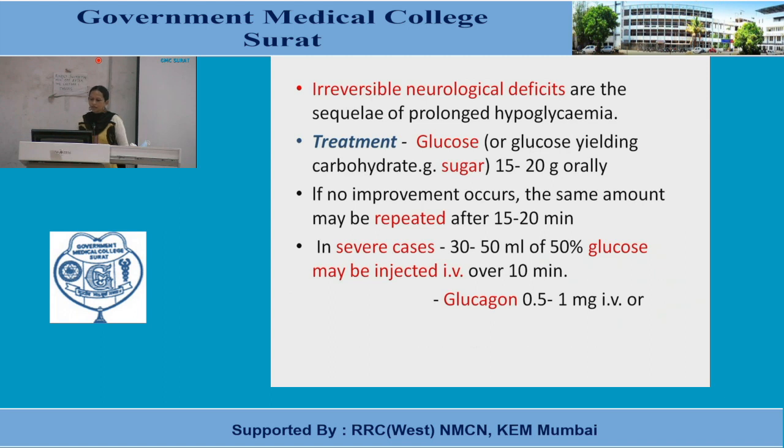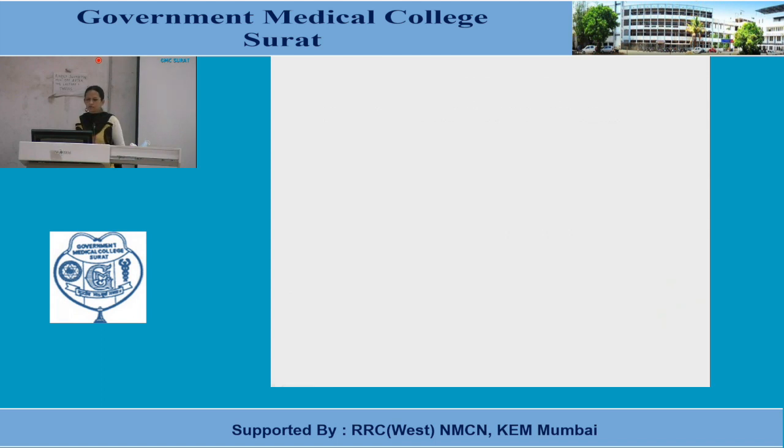Then the next option is glucagon, 0.5 to 1 mg IV, or the last resort, that is adrenaline, 0.2 milligram subcutaneous, may be given if there is no other contraindication to give adrenaline. How adrenaline leads to hyperglycemia, alpha 2, beta 2 action, we have already discussed yesterday.